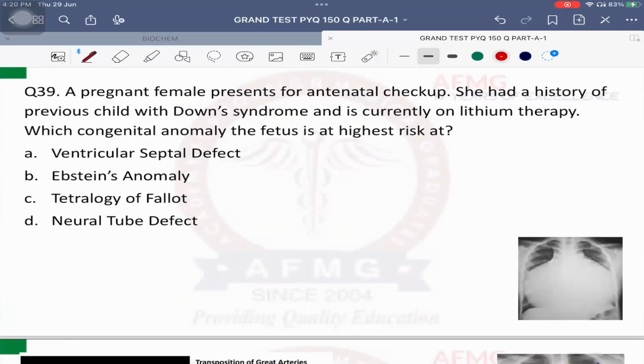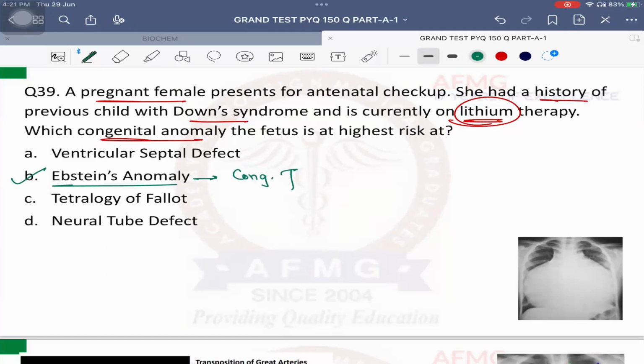Question number 39. A pregnant female presents for antenatal checkup. Easiest question again. She had a history of previous child with Down syndrome and is currently on which therapy? Lithium therapy. Which congenital anomaly? Answer is Ebstein's anomaly. Ebstein's anomaly is nothing but congenital tricuspid atresia. That means the tricuspid valve on the right side of the heart is not properly formed. Okay, that is congenital tricuspid atresia.